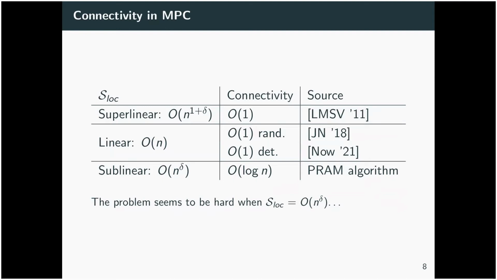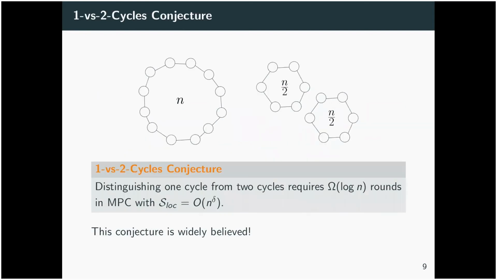There's nothing unconditionally better than big O of log n, and that's from a PRAM algorithm. And the problem seems to be hard when local space is big O of n to the delta. And people have noticed that this problem is difficult. And in fact, we have a result which encapsulates that. This is the widely believed conjecture I was talking about earlier. It's the 1 versus 2 cycles conjecture.